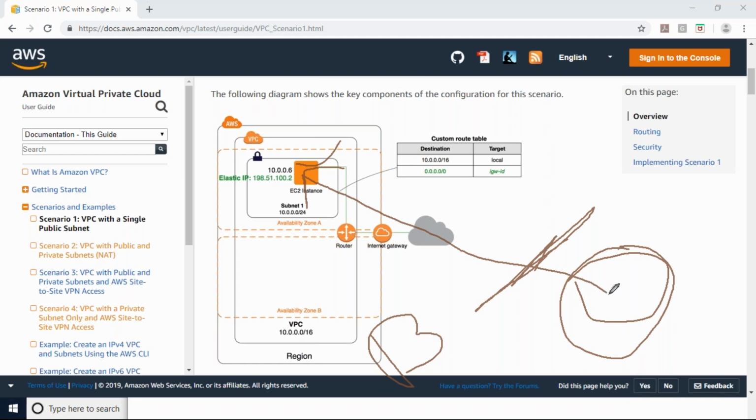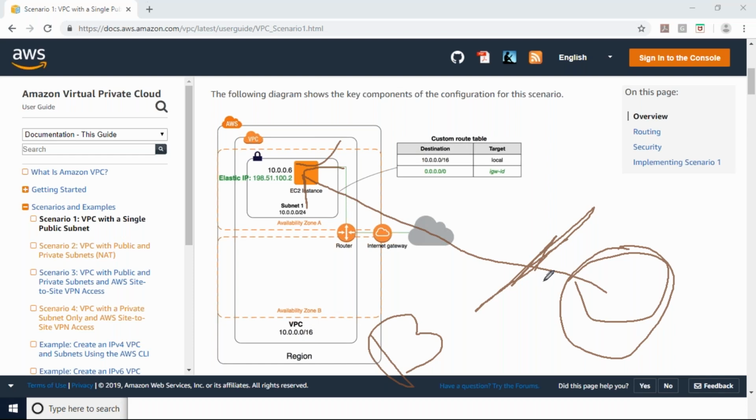Then only users from that IP range can communicate with this instance. Other users can't communicate with this particular instance. This comes under firewalls, where we define rules for where traffic can come from.